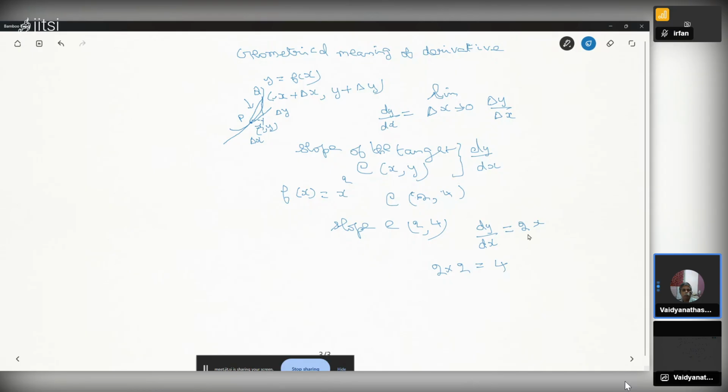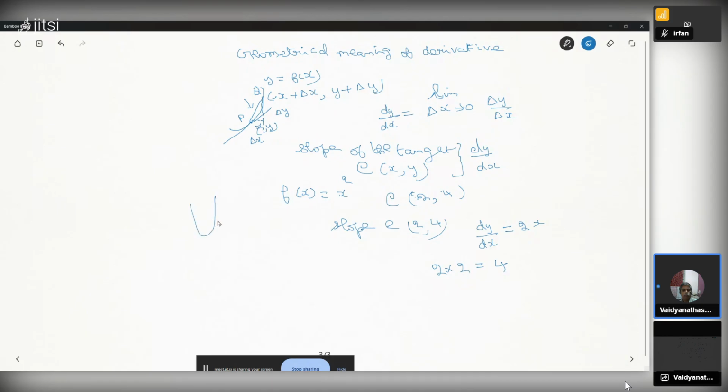So this is the meaning of the derivative. The derivative, dy by dx, is nothing but the slope of the tangent. At 2 comma 4, we saw that the slope is 4. The graph is a parabola.